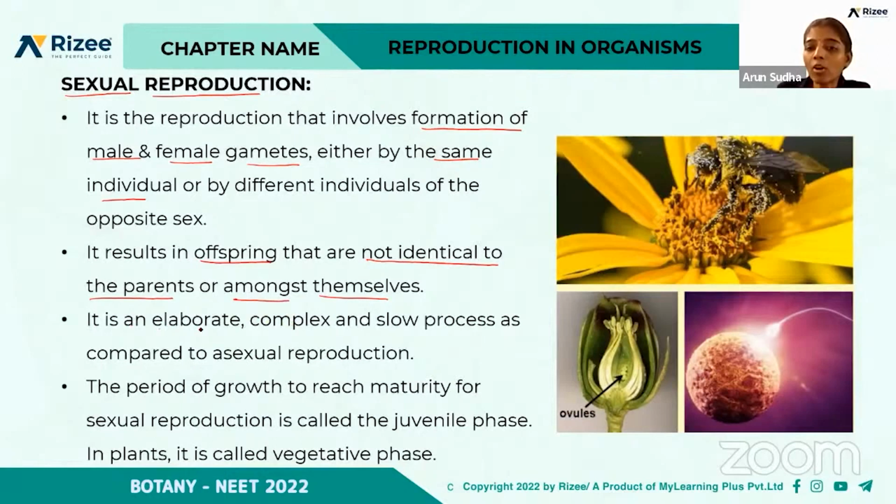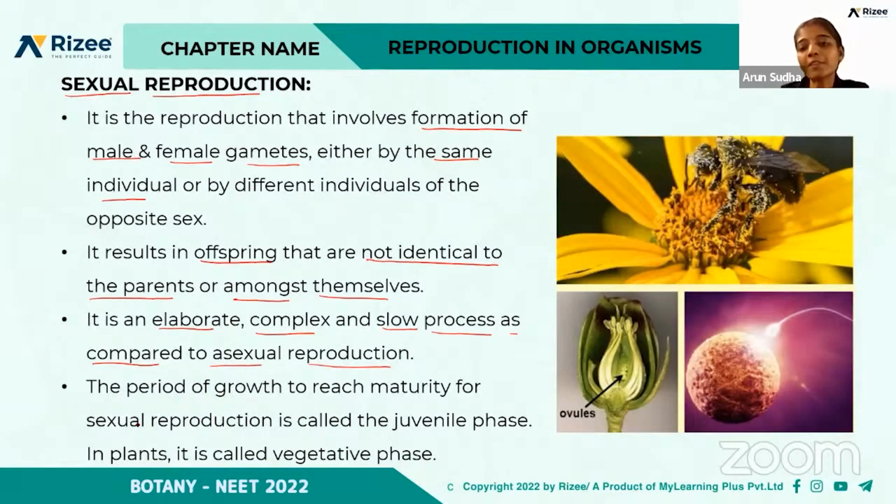It is an elaborate, complex and slow process as compared to asexual reproduction. Asexual reproduction is faster and more rapid and results in the production of a larger number of offspring, but sexual reproduction is an elaborate and slow process as compared to that of asexual reproduction.